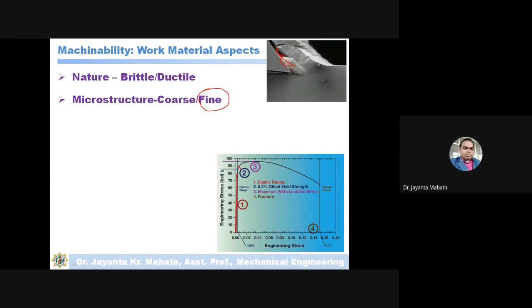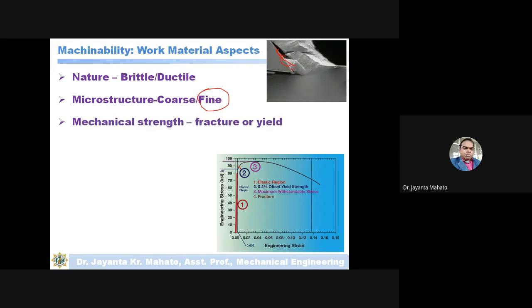With a coarse grain structure, the ductility will increase and strength will reduce. So this also affects the machinability. More fine grain means more strength, so more force is required.